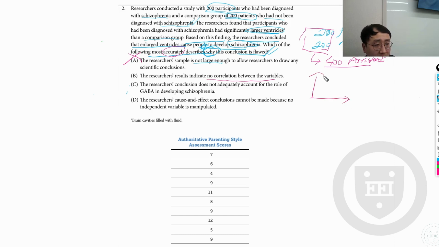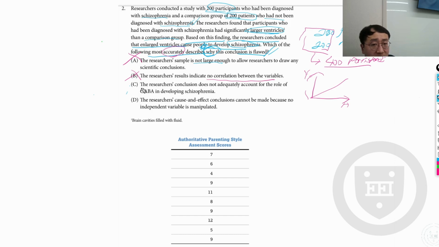On one axis we have the participants, schizophrenia versus non-schizophrenia, and on the y-axis we can see whether they develop enlarged ventricles. So we can see that there is a correlation between those two. Okay, so I'm going to move out choice B.